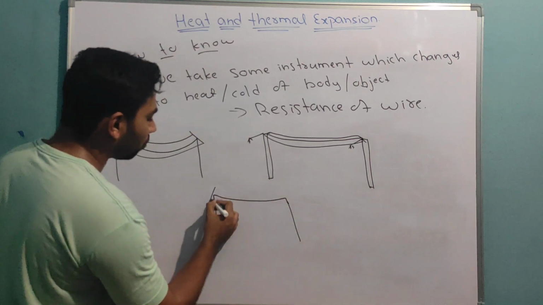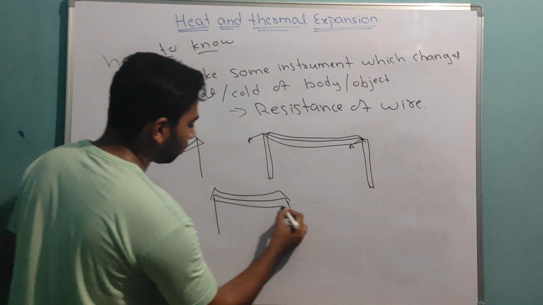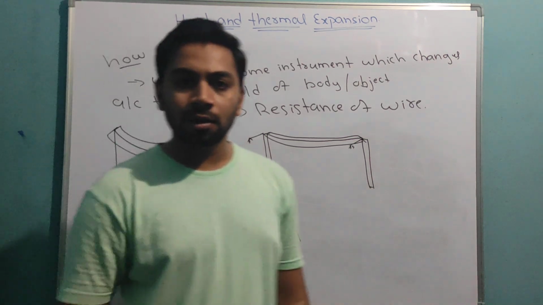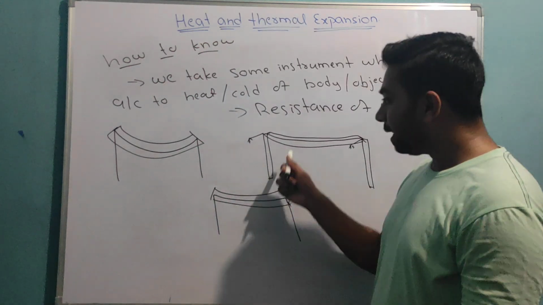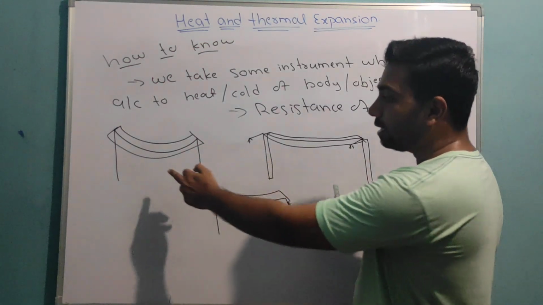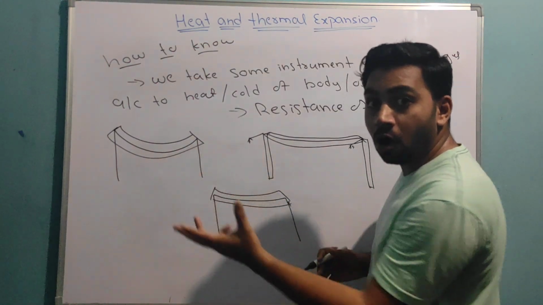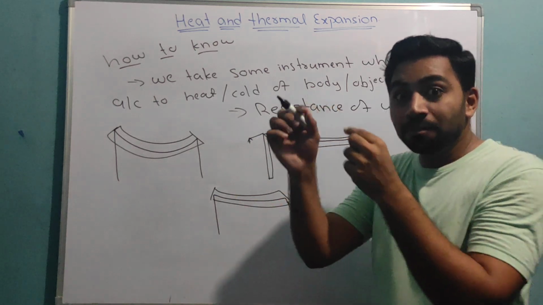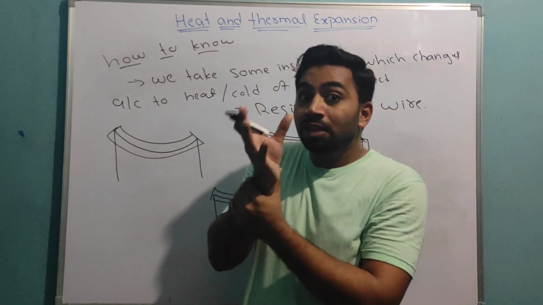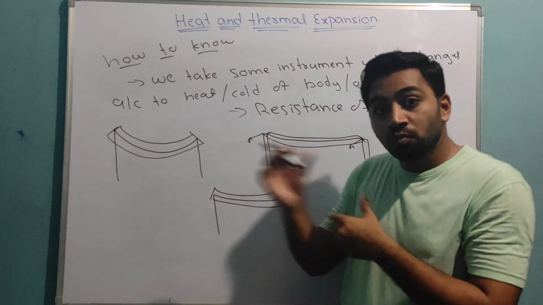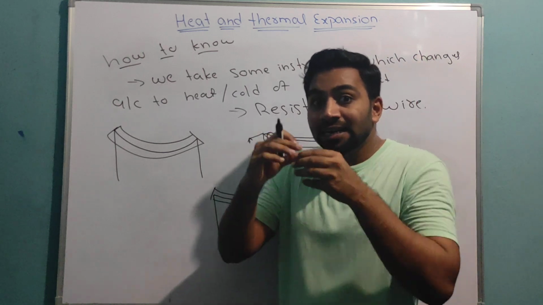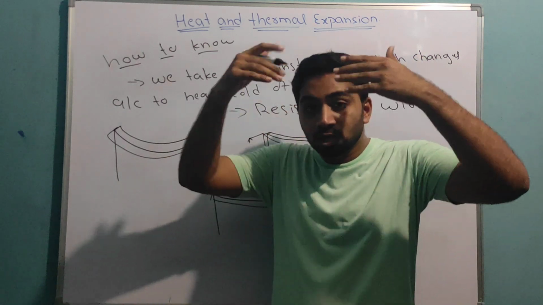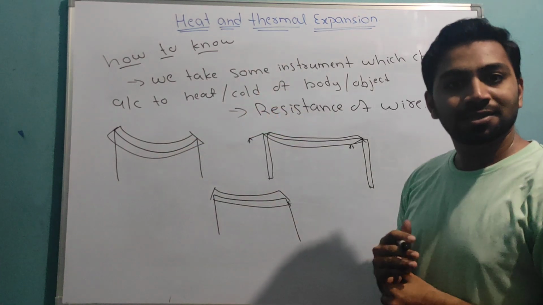In summer it is hot, which means the molecules or particles in the wire start moving fast. If they are moving, temperature increases, which causes heat, so it will become like this.